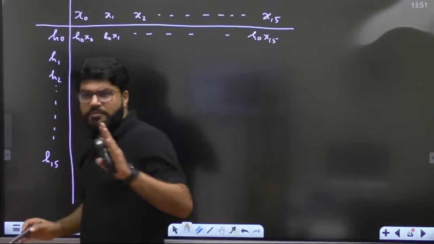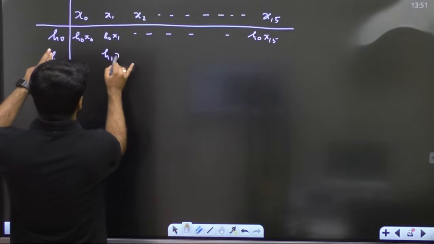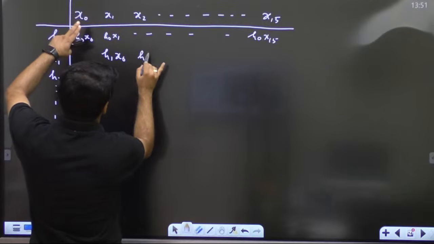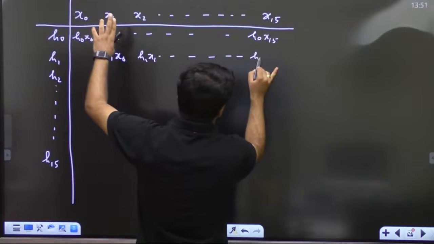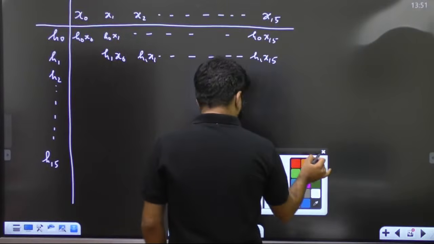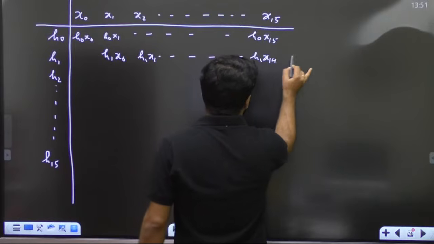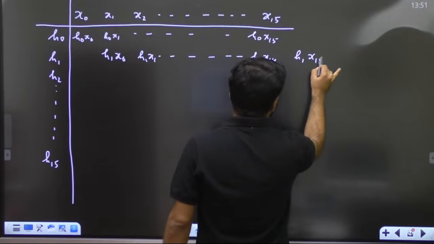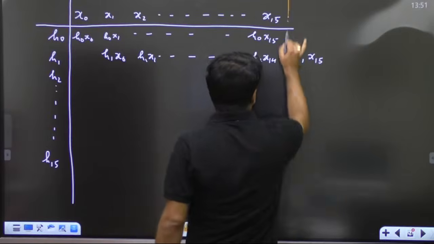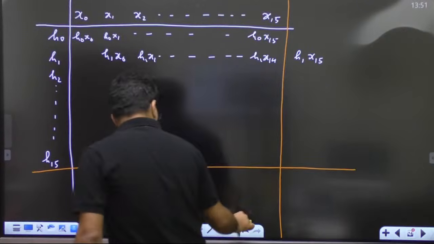Then first, let's do the linear convolution part. So h1 with x0, h1 with x1, and so on up to h1 with x15. Then h1 with x14 and h1 with x15, shifted right by 1 unit, and again that window will be placed here.